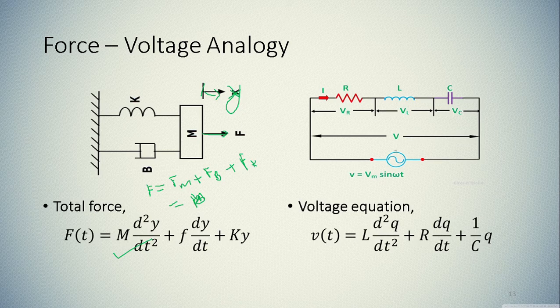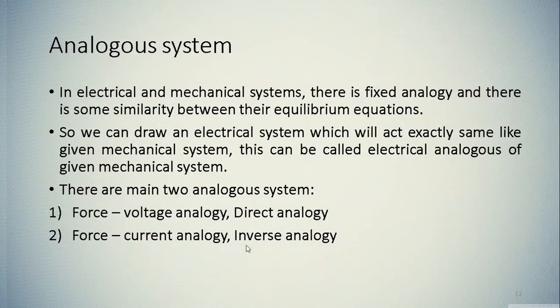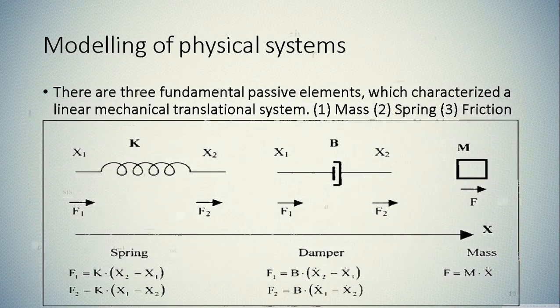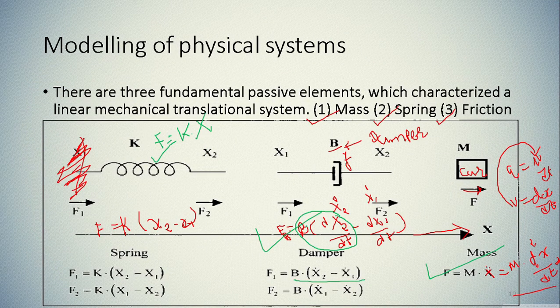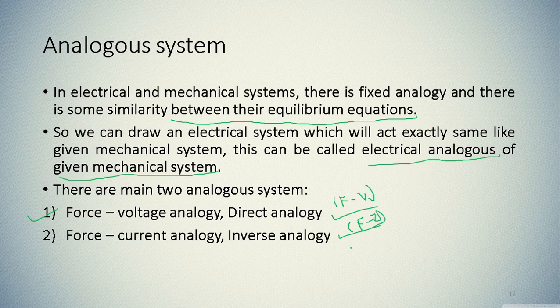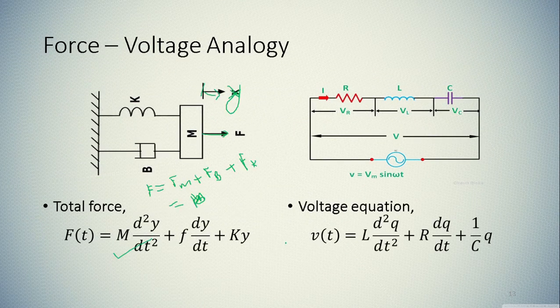The force due to the damper element will be f multiplied by dy by dt. Here you can see that the force due to the damper element is nothing but B multiplied by dx by dt. In place of B, here we are using f, and that is why it is f multiplied by dy by dt. For the spring, the force due to the spring element is nothing but the spring constant k multiplied by displacement x. Here it is y, that is why k into y.